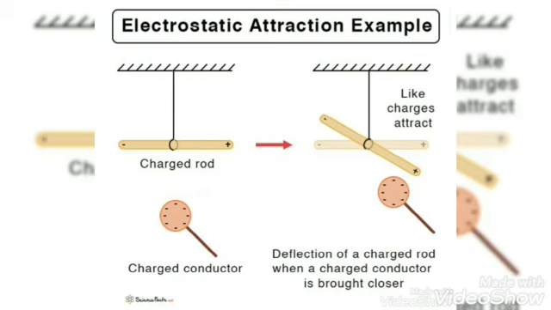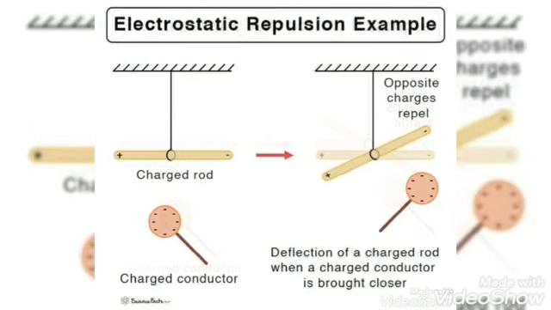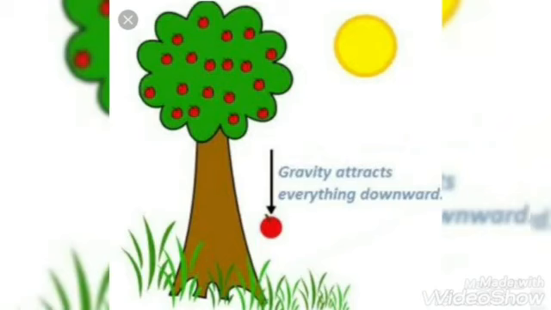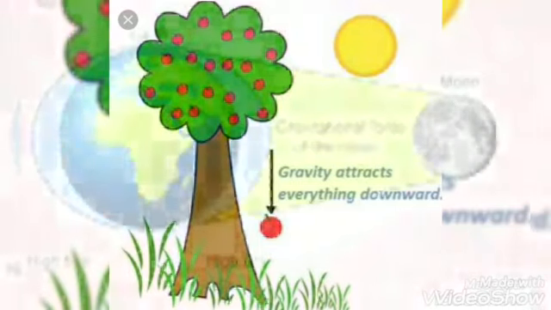Force exerted by a charged object on another charged or uncharged object is known as an electrostatic force. Another example of a non-contact force is gravity. The force of attraction which is caused by Earth, which attracts things to itself, is called gravity.